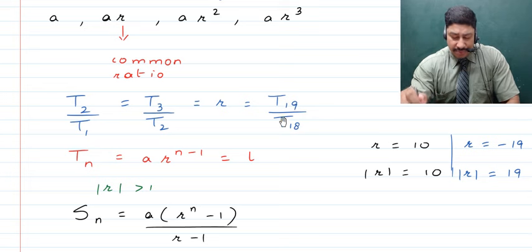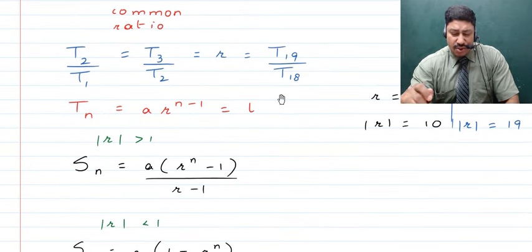Now, children, after this, we talked about finding out the nth term, or probably the last term L, for a geometric progression. And that is given by A times R raised to the power n minus 1.